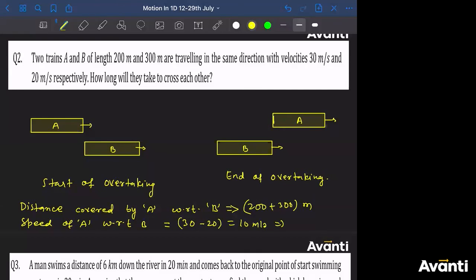So what is the time taken to do that? The total distance covered is 500 meters. And the speed to do it is what? 10 meter per second. So what is the answer? 50 seconds. So correct is what? So this process of crossing each other will take 50 seconds of their time. So A will take 50 seconds to cross B.